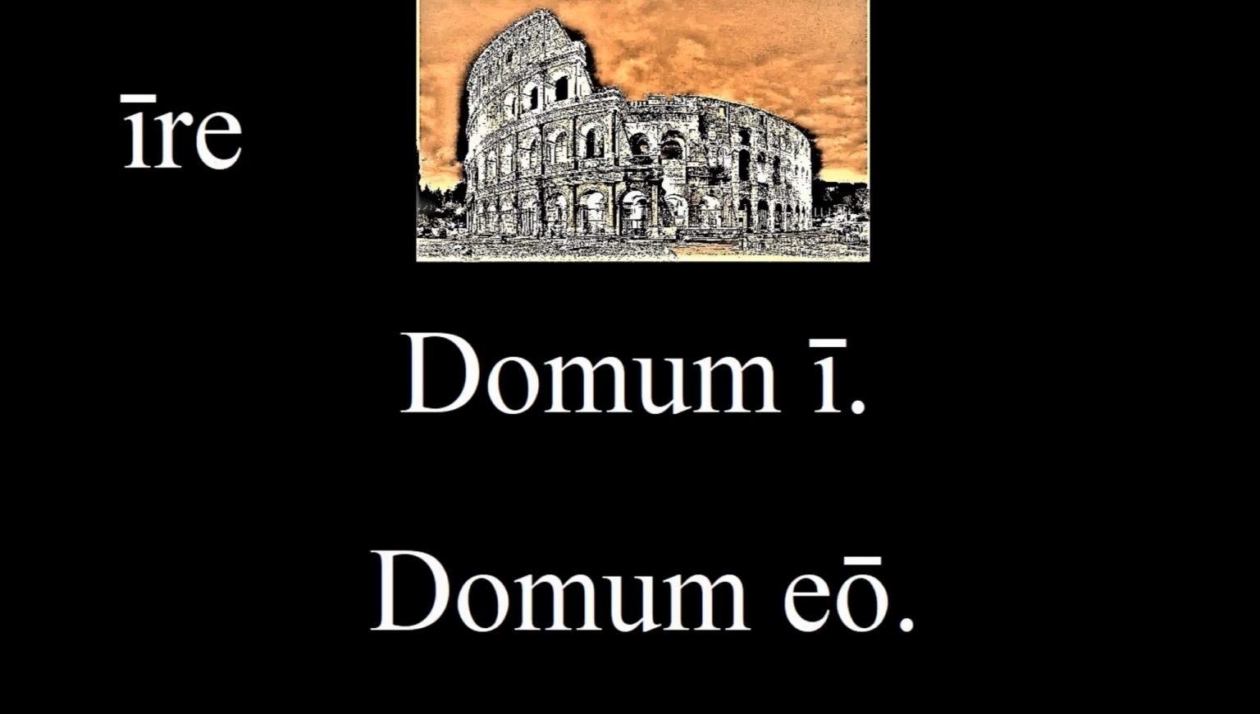Can you see the connection between domus and domicile? The verb ire, on the other hand, doesn't have a connection to English and is mostly irregular. However, in the present tense, it is regular except for first person and third person plural. Here's the first person case. Domum eo. I'm going home.